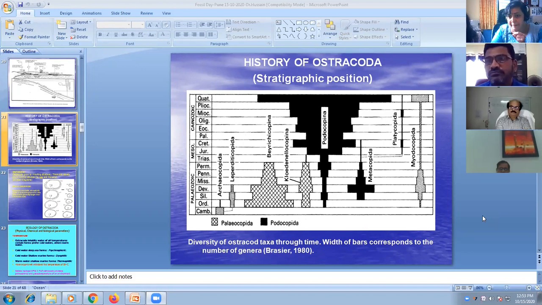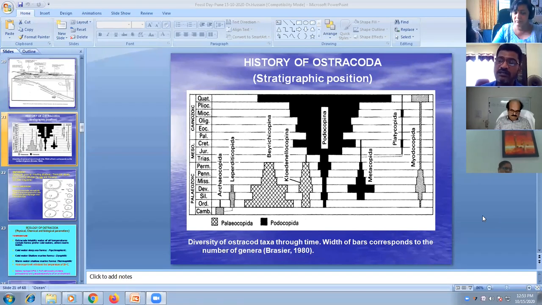Yeah, in the early days of human history, industrialization and urbanization was not that much. After that, more industrialization and urbanization has taken place, and a lot of sewage and domestic effluents have entered into the aquatic system. Because of this, the ostracods, their diversity, distribution, and evolution also, they are very sensitive to the environmental changes.